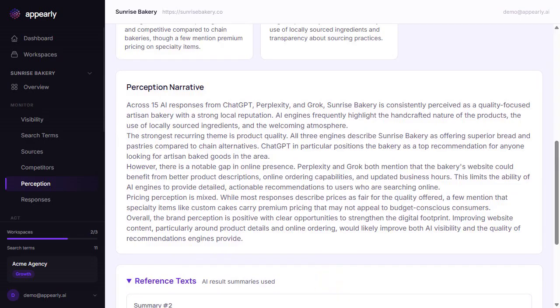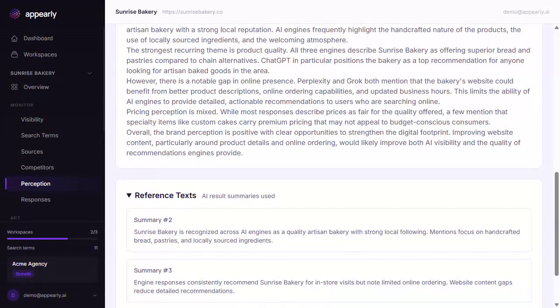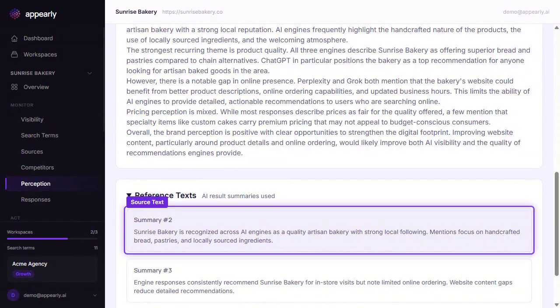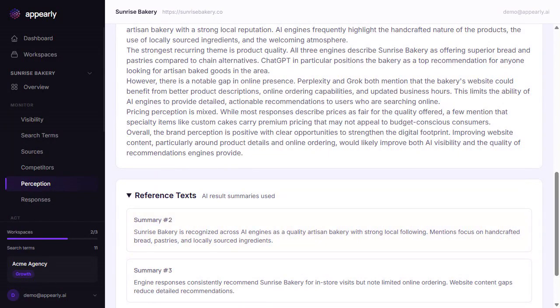At the bottom, the reference text section is collapsible. Expand it to see the actual data summaries that were used to generate the analysis. This is the same transparency principle from the visibility dashboard. Nothing is a black box. You can always verify what the analysis is based on.